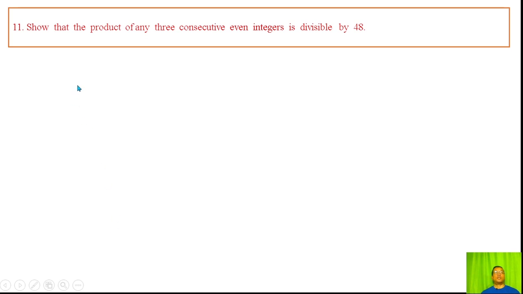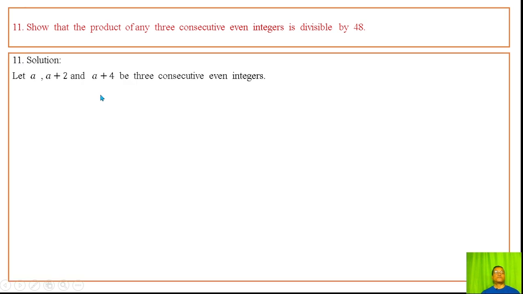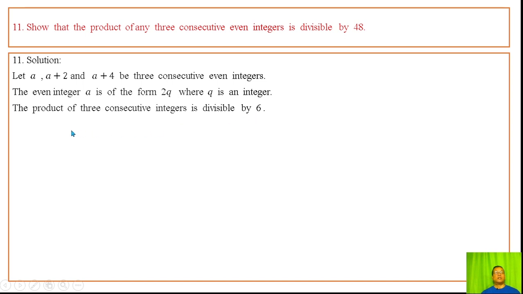Question number 11. Show that the product of any three consecutive even integers is divisible by 48. Let a, a plus 2 and a plus 4 be three consecutive even integers. The even integer a is of the form twice q, where q is an integer. The product of three consecutive integers is divisible by 6.